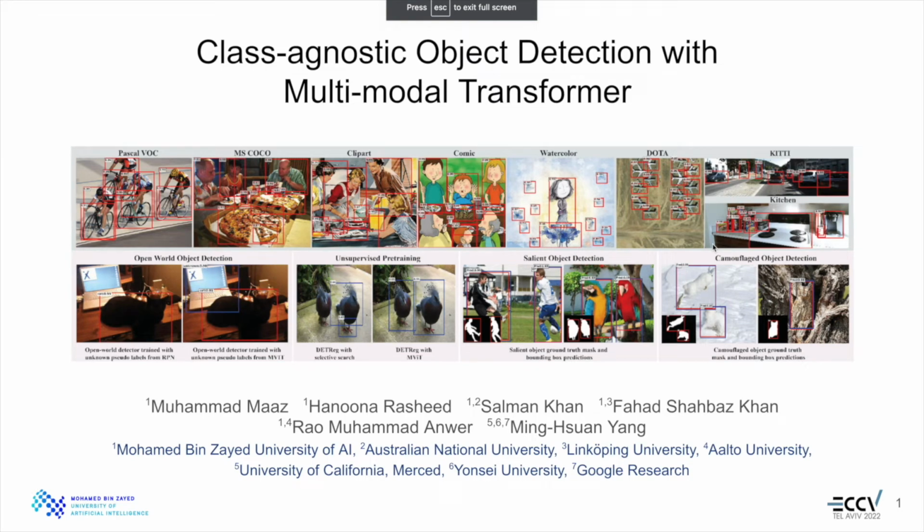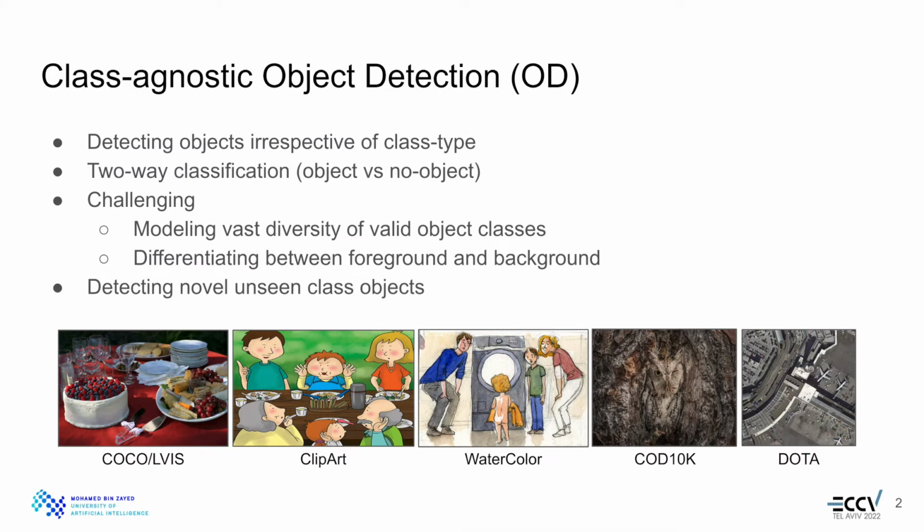Class-agnostic object detection with multi-modal transformer. Class-agnostic object detection is a two-way classification differentiating objects from the background. Despite being an apparently simpler problem, class-agnostic object detection is indeed challenging from the perspective of representation learning.